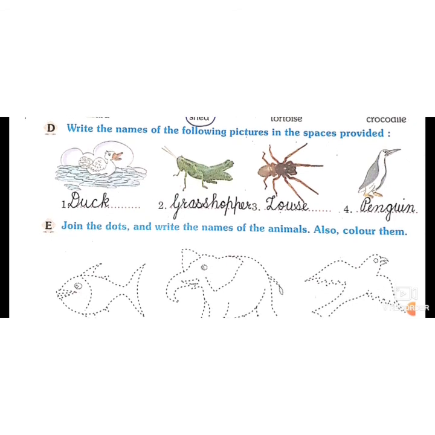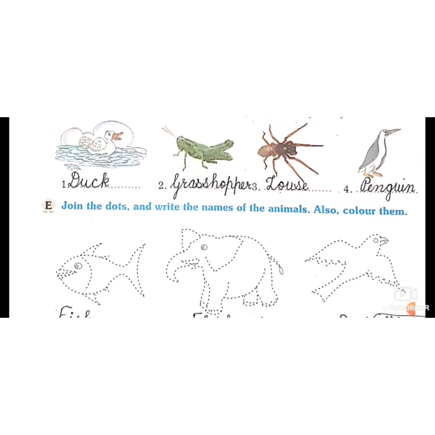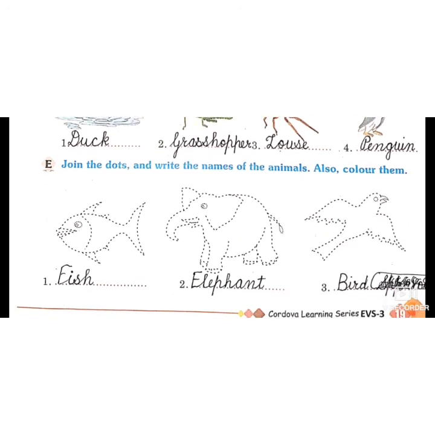Write the names of the following pictures in the space provided. Duck, grasshopper, louse, penguin. Join the dot and write the name of the animals and also color them. You have to do it on your own. You have to join the dot and color it also. First is a fish. Second picture is of an elephant and third is a bird.